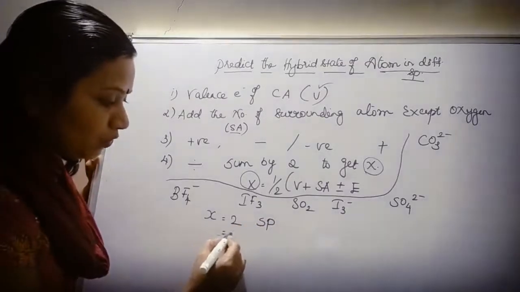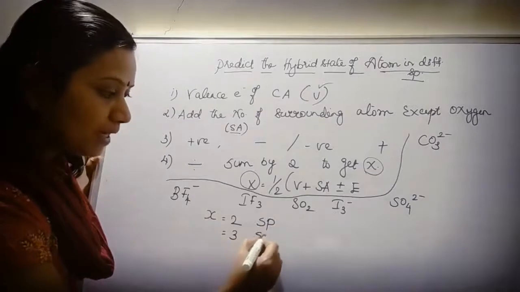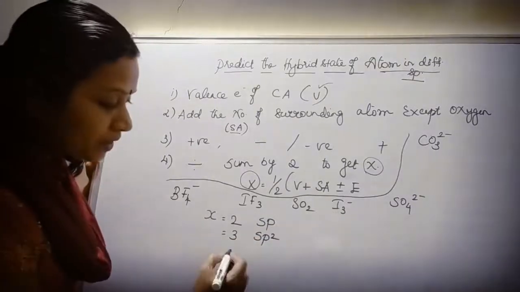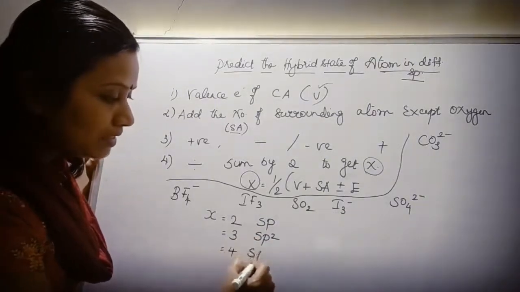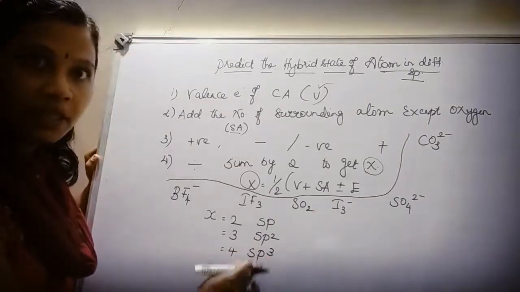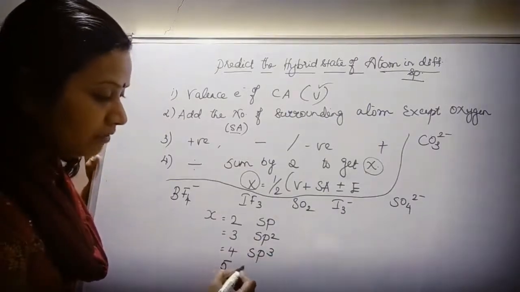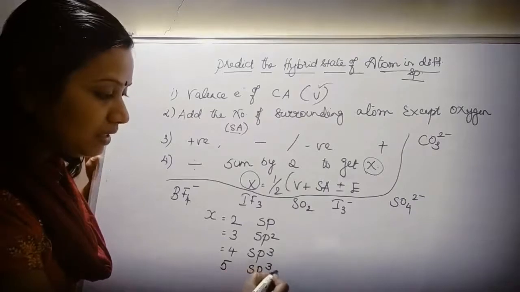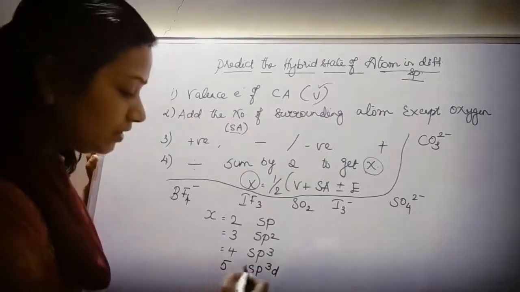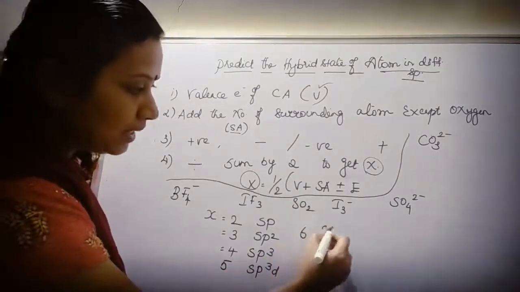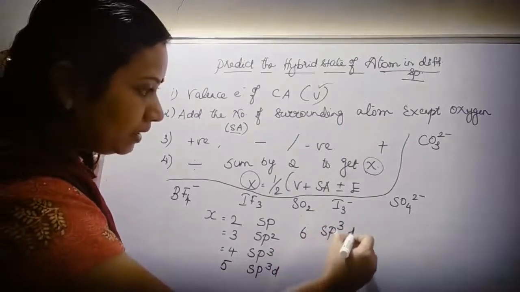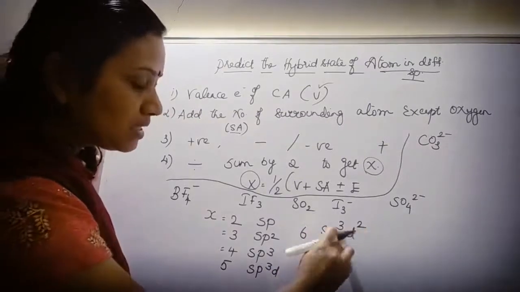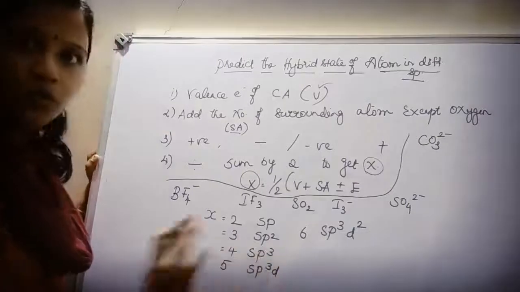If the value of x is 3, then it should be sp2 hybridization. If the value is 4, then it is sp3 hybridization. If the value is 5, then it is sp3d. If the value is 6, it should be sp3d2. 2 plus 3 is 5, 5 plus 1 is 6. So it goes on like this.